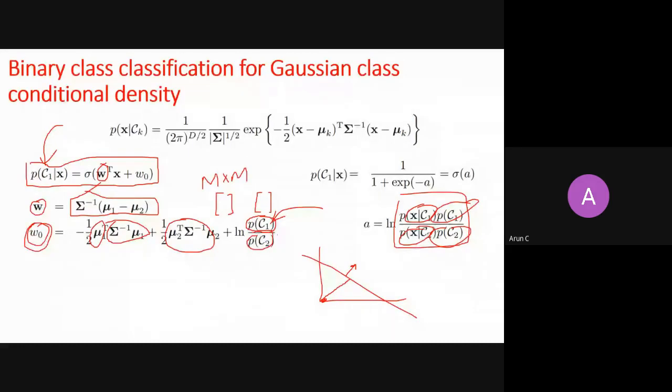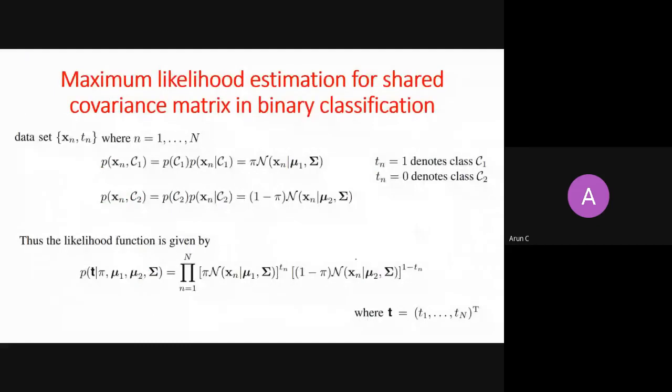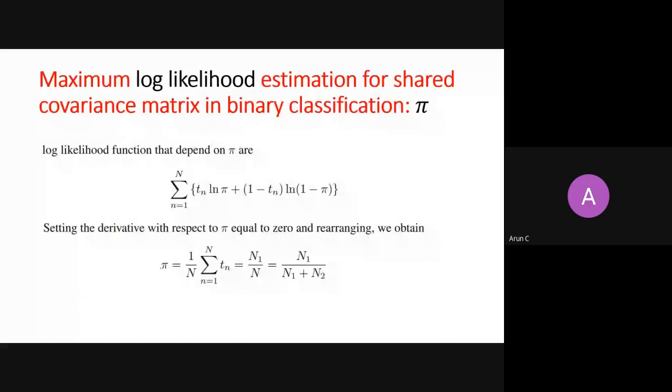I told you how to do it using likelihood estimation. You just calculate the likelihood function and maximize it with respect to pi. You found out that this PC1 is a ratio in a data set for a data sample. So this pi is nothing but the probability of PC1, and it says the number of samples that belong to the C1 class in your data set.